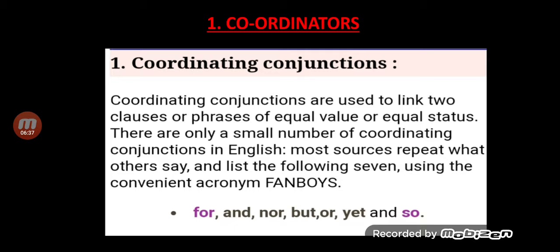There are only a small number of coordinating conjunctions in the English language. The best way to remember the conjunctions is remembering the acronym FANBOYS. Isn't that easy?